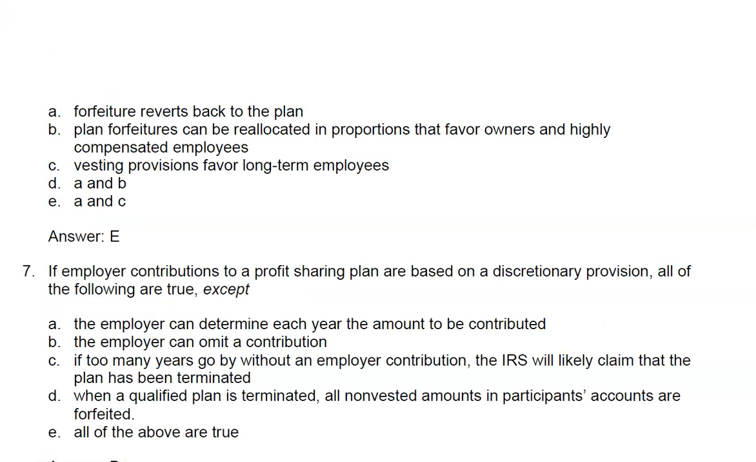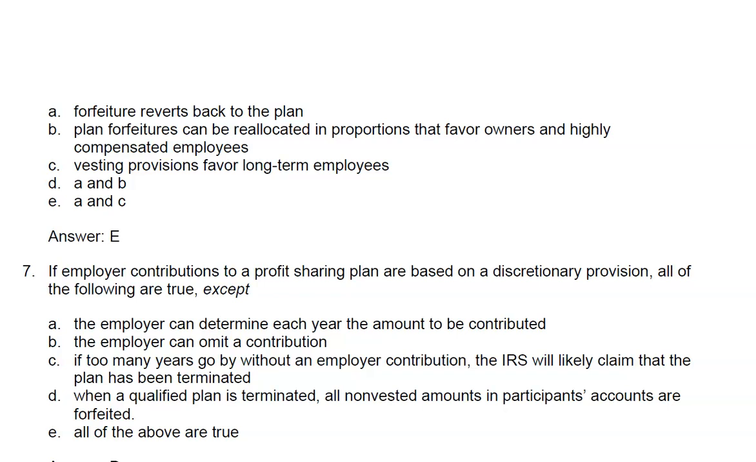Question 7. If employer contributions to a profit sharing plan are based on a discretionary provision, all of the following are true except A, the employer can determine each year the amount to be contributed. Well, that's true. The employer can omit a contribution. That is true. If too many years go by without an employer contribution, the IRS will likely claim that the plan has been terminated. That is true.